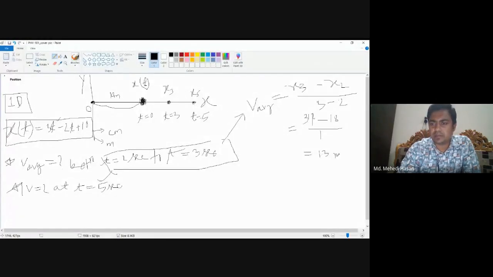Okay, so 13 meter per second, and the unit of velocity is meter per second. So 13 meter per second is the average velocity between time t equal to 2 seconds to t equal to 3 seconds.